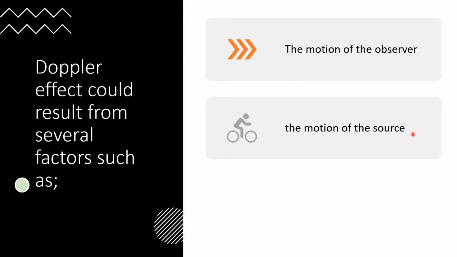Another one is the motion of the source. If it is not the observer moving closer or farther, it is either the source. For example, with sound, the sound moves away from you. Say, a moving vehicle with sound waves, and the vehicle approaches you with a sound system. So it is either one of these, the motion of the observer or the motion of the source, that causes the Doppler effect.